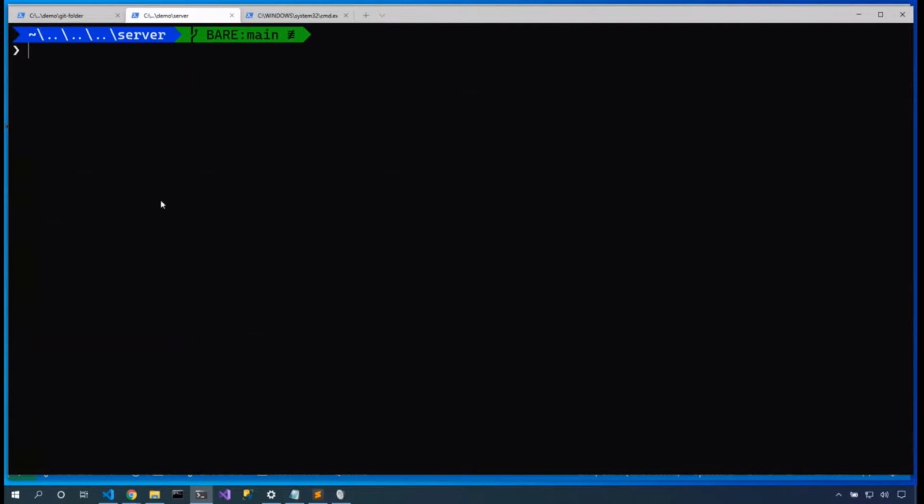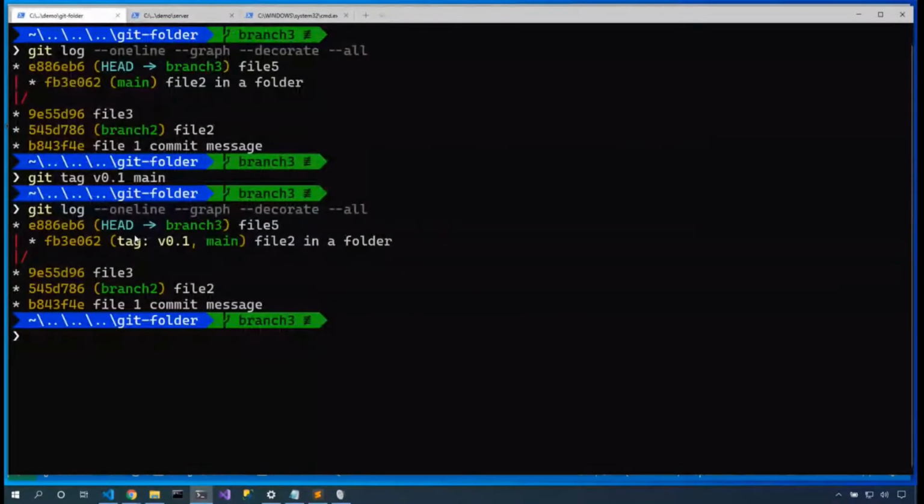Now, I want to be able to reference the server from my branch, and so I could say git remote add origin. Why is it called origin? Doesn't need to be. I could call it server or AWS or Azure, but by default, we call it origin. And then I'll give it the URL to that.